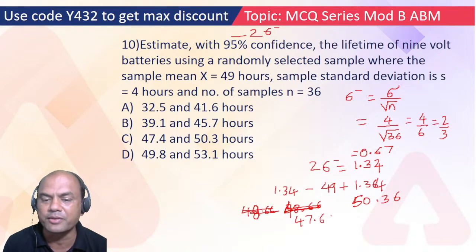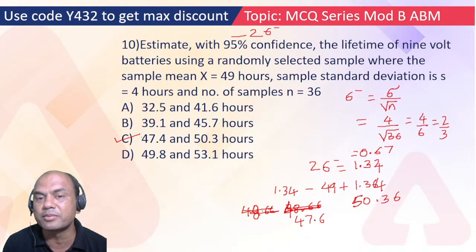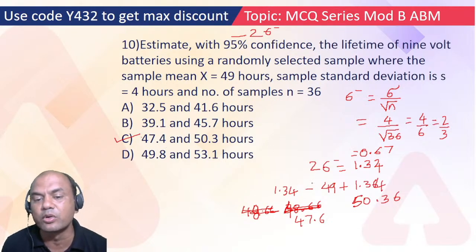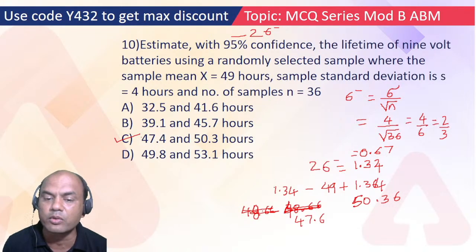So which is the nearest one, 47.6 or 50.34? This. C is the answer. You have to always pick the nearest one. Never make mistakes like mean calculation. 49 minus 1 is 48, minus 0.34 is 47.6 something. So do it correctly in the exam. Use the calculator. Don't be overconfident by doing oral calculations.